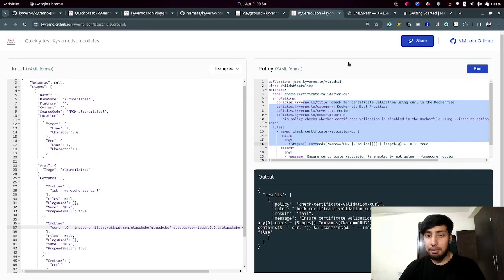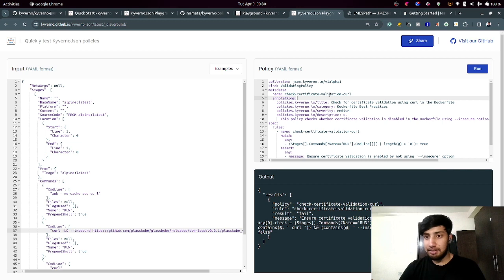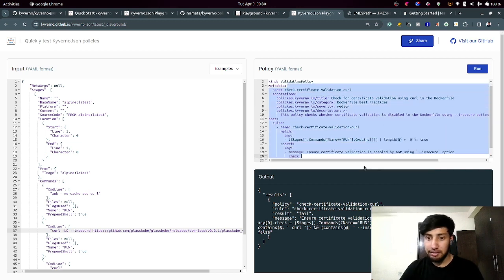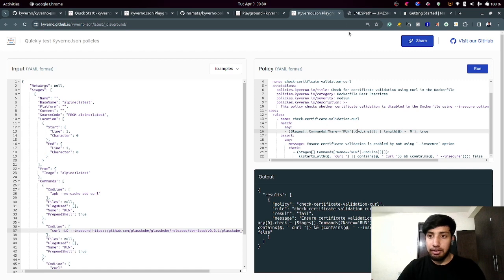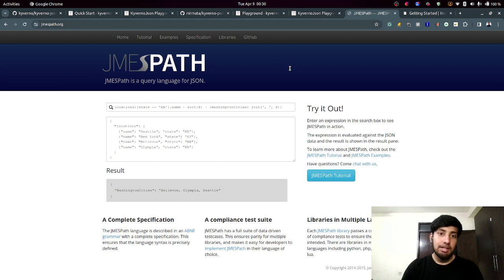All right. The main thing that comes here is, how do you write these policies? In order to write these policies, you need to make sure that you understand a little bit of JMESPath. So JMESPath is nothing but this: you have JSON payloads, and you need to manipulate or check certain data fields in your JSON payload. In order to fetch certain data from a big JSON payload, and you want to get a certain field, JMESPath is the way. So JMESPath stands for JSON path